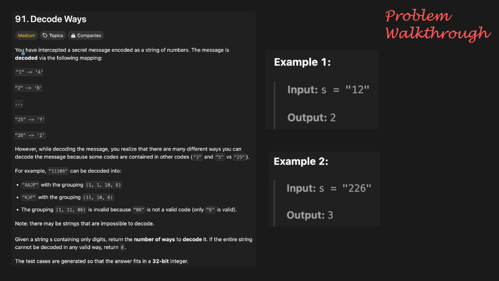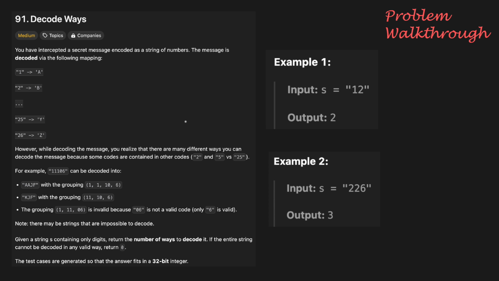Now to the problem. In this problem, we are given an intercepted secret message encoded as a string of numbers. This message is decoded via the following mapping. So 1 maps to A, 2 maps to B, 3 maps to C, and so on, all the way up till 26 mapping to Z. However, while decoding the message, we realize that there are many different ways we can decode the message because some codes are contained in other codes.